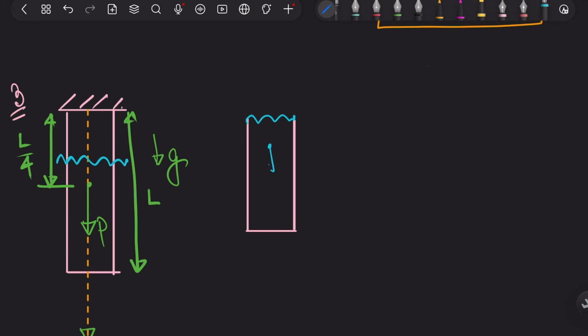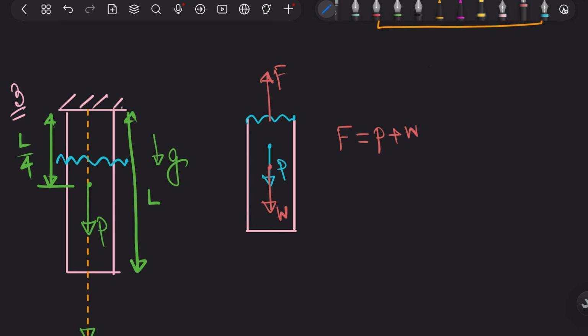One is the P, another is the weight. So they should be collinear. Let me draw it. This one, another is your weight, and this is your load F. So F will be equal to P plus weight.